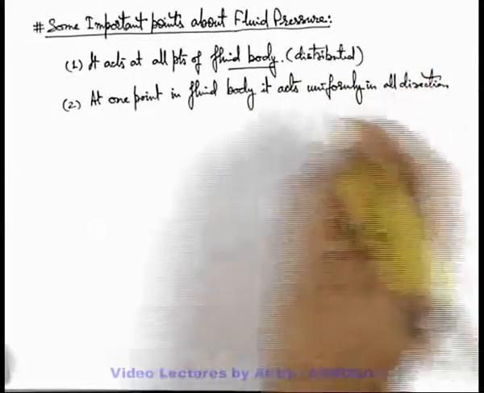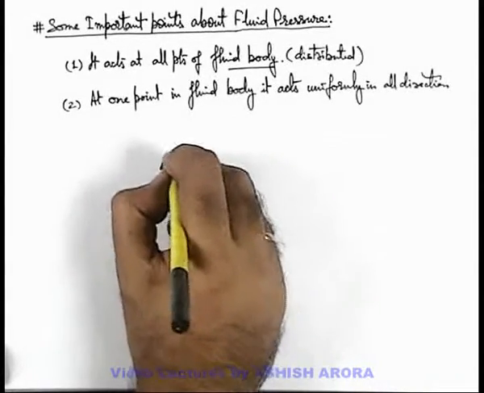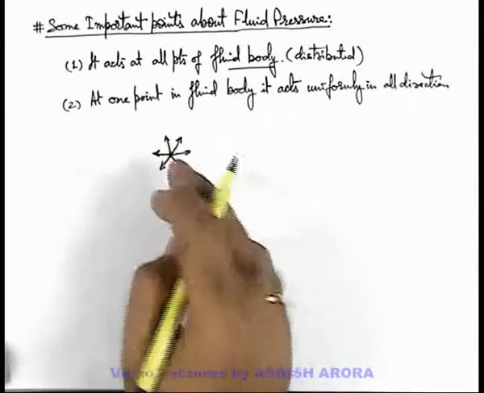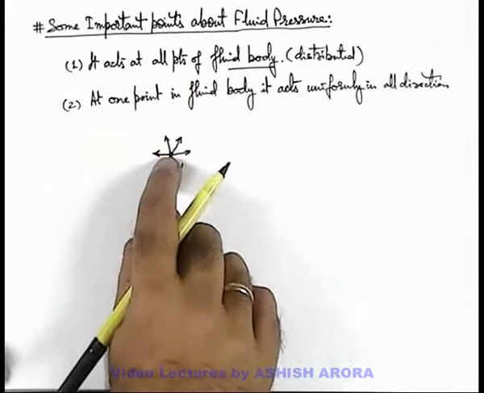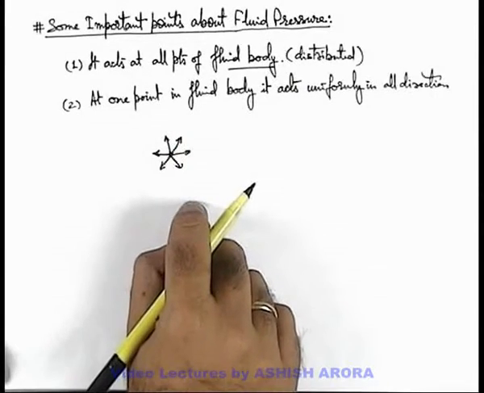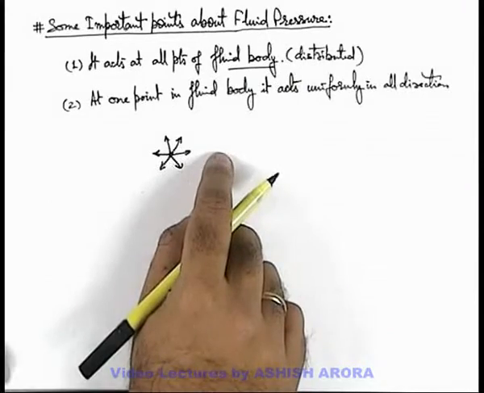The concept is to understand that if at a point fluid pressure is acting, then from all of its neighboring particles it is being pushed, or you can say the particle will be compressed inward. So pressure will act at every point in all directions, due to which if it is in contact with any other particle it'll also exert a force on that.